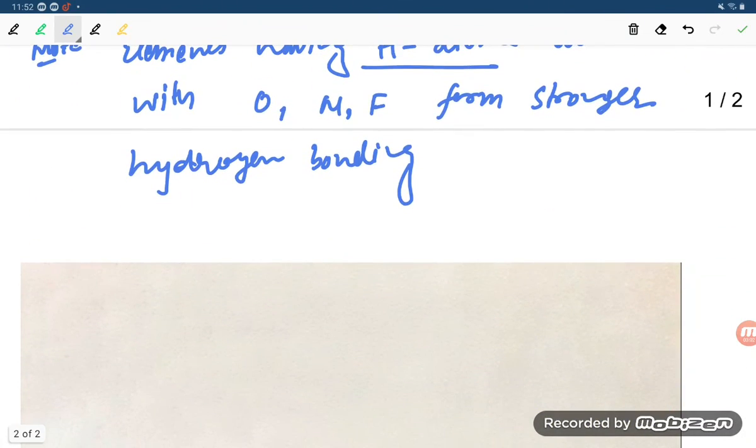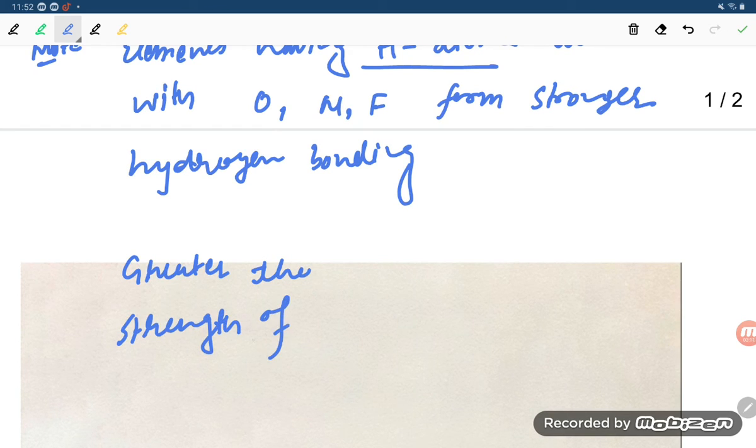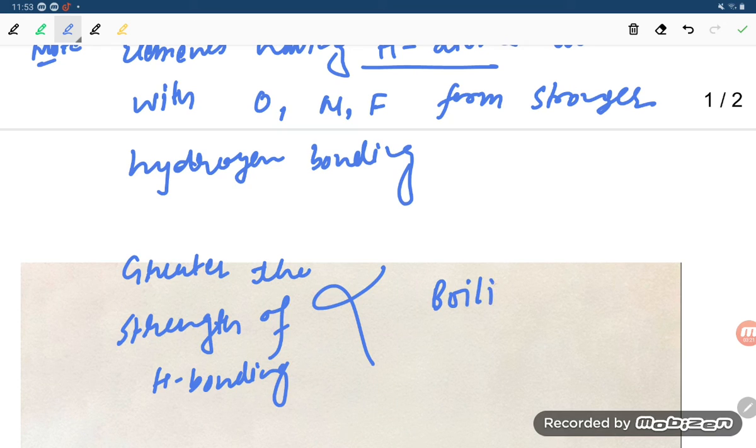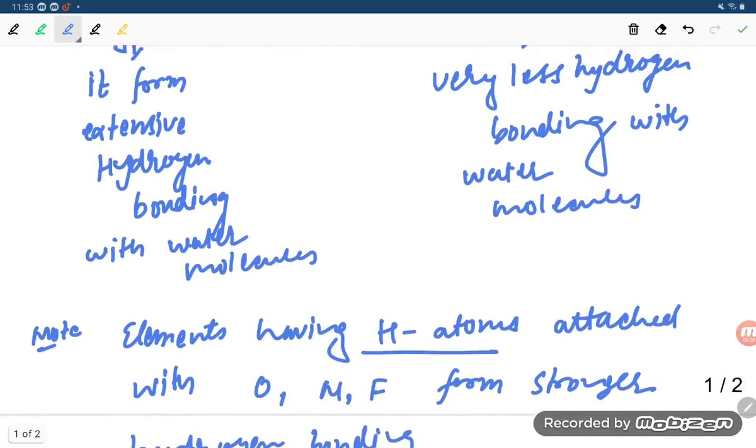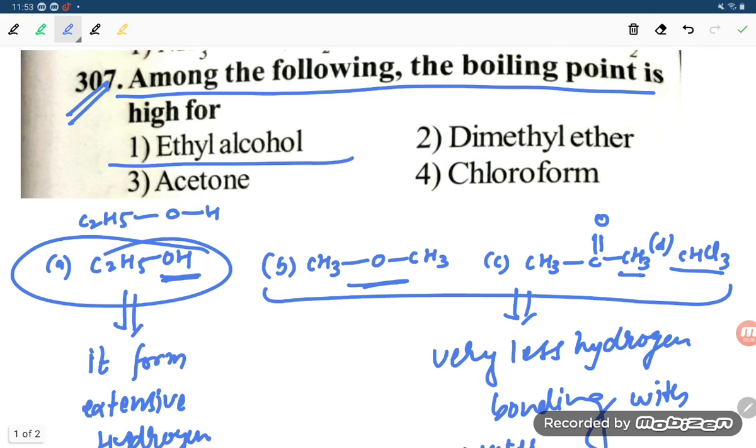Now, one more point, student: the greater the strength of H bonding, the greater the boiling point, as it is proportional to boiling point. So which has the highest strength, student? The highest strength is in ethyl alcohol, so it has the highest boiling point.